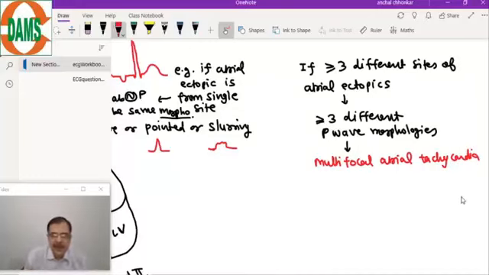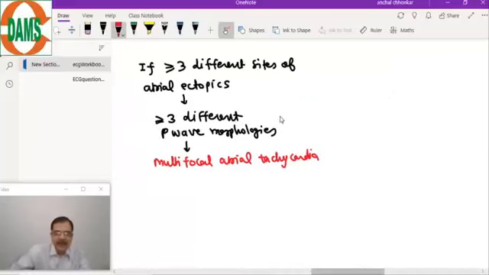These 3 different P wave morphologies can be like this: in one cycle an inverted P wave, in another cycle a pointed P wave, in another cycle the P wave will merge with the T wave and change the morphology of the T wave also.